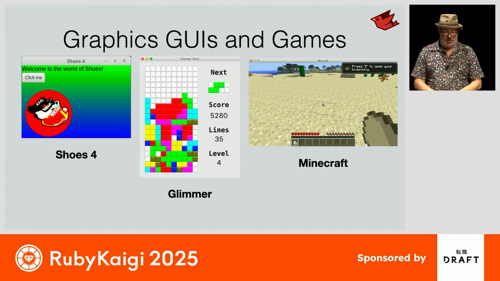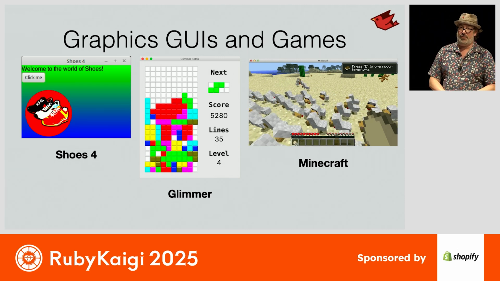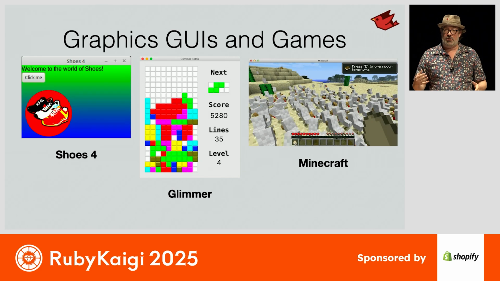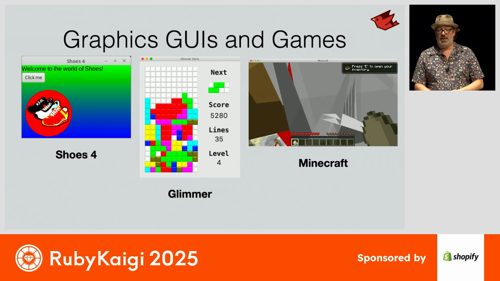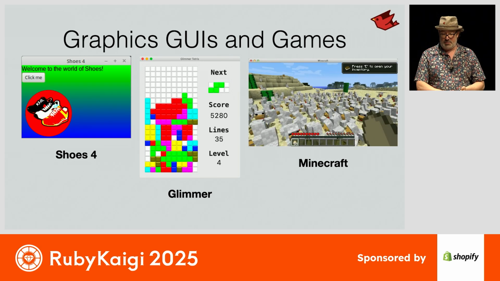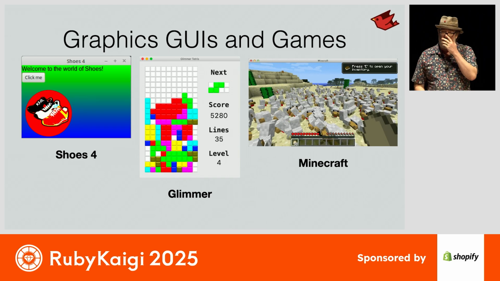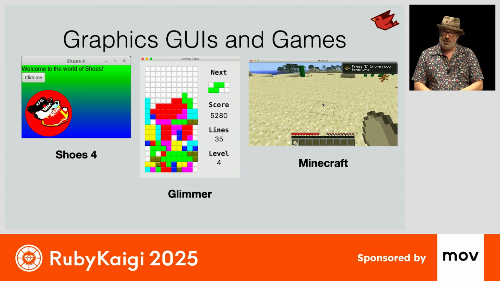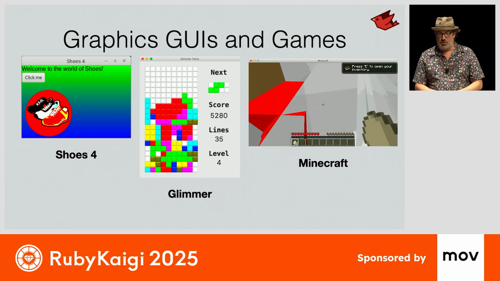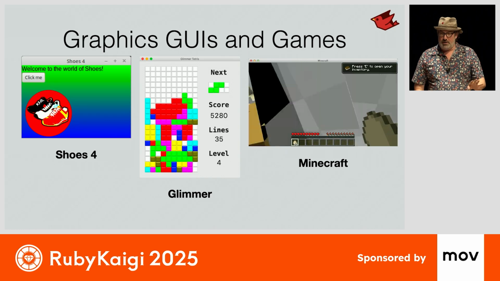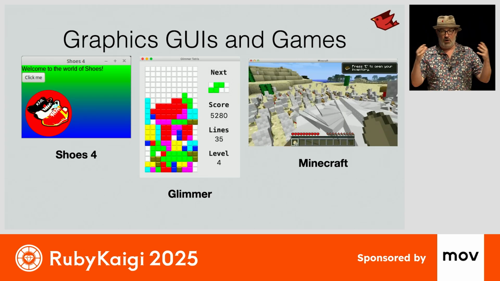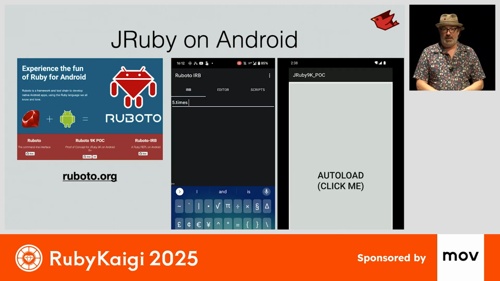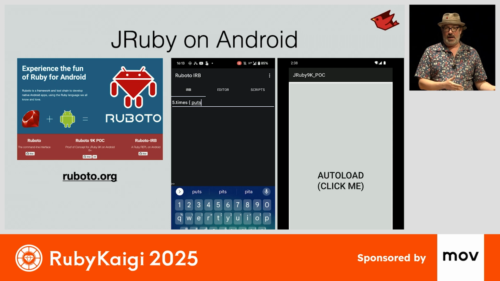And of course, this extends to other things. Shoes 4 is based on JRuby, and it gets the advantage of built-in graphical libraries. Glimmer is a much more professional API for building user interfaces that can run on JRuby using another toolkit called SWT. Of course, it wouldn't be a JRuby talk without showing some of the Minecraft plugin abilities. This is a plugin written in Ruby for Minecraft that just changes the number of chickens that come out of an egg. But it's all written in Ruby, all plugged into the JVM because we all just live under that same runtime.